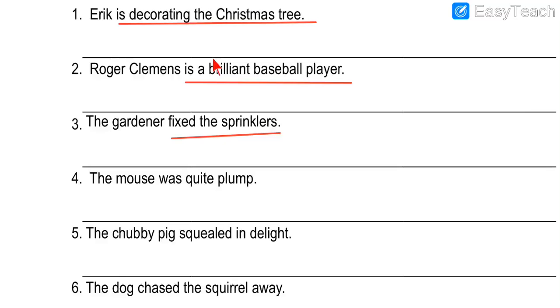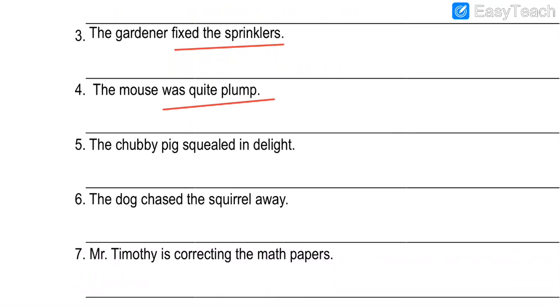And in this exercise we are underlining predicate everywhere. So let us underline the predicate. What was mouse? What was he? He was quite plump. So was quite plump. That is our answer. So we have to underline the predicate part, and we have done it. Was quite plump. That is our answer. Now let us read next, number 5.